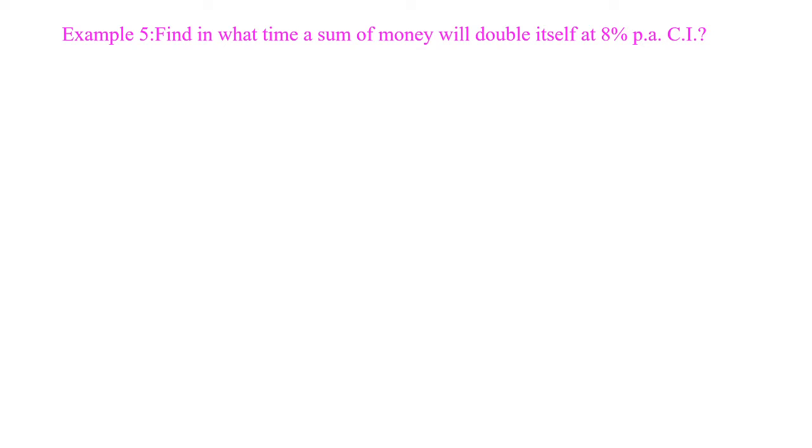Let us start some examples. Example number 5. Find in what time a sum of money will double itself in 8% per annum compound interest. In this problem, we have to find a sum of money, and this sum of money doubles itself in 8% per annum compound interest. And we have to find what time a sum of money will double itself.